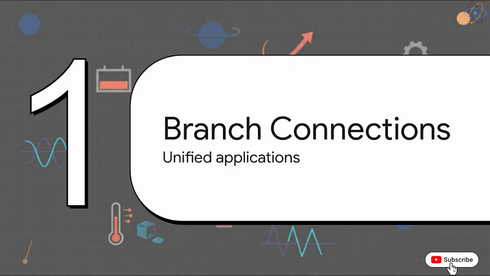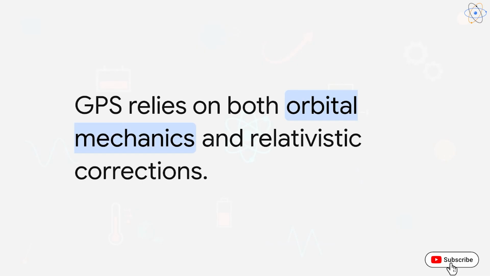That brings us to Section 5, how physics branches connect: unified applications in the real world. What's truly fascinating here is that no single branch of physics stands alone. Let's look at how this interconnectedness works in the exact technologies we rely on every day. Take GPS satellites, for example.